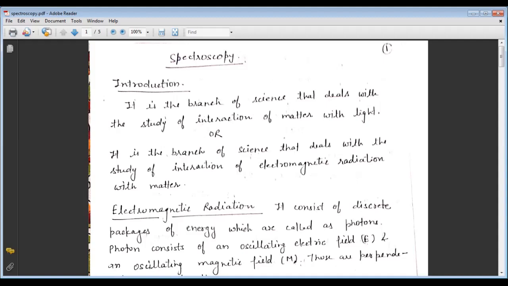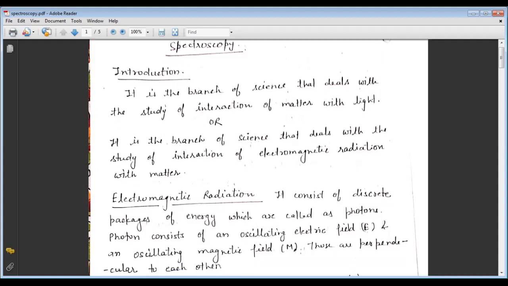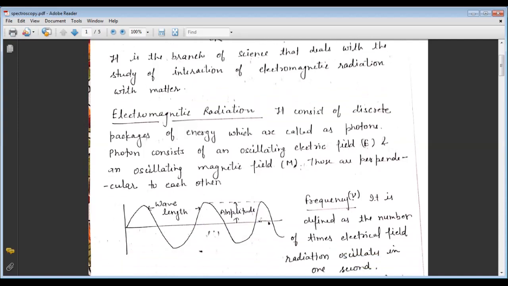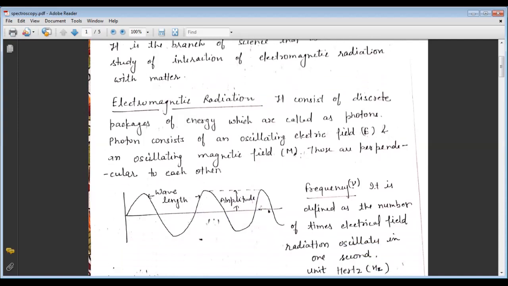Now we come to the next definition, that is electromagnetic radiation. Electromagnetic radiation consists of discrete packets of energy, which are called photons. The photon consists of an oscillating electric field, represented by E, and an oscillating magnetic field, represented by M, and these are perpendicular to each other. Here we want to know about the wave and the amplitude.